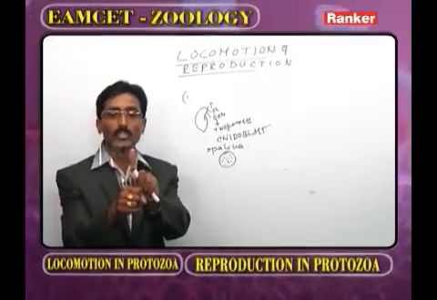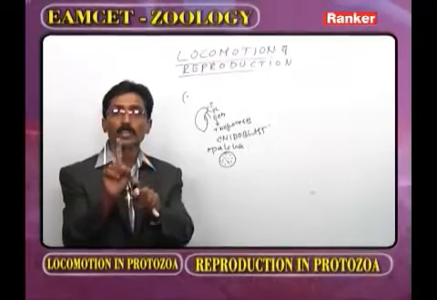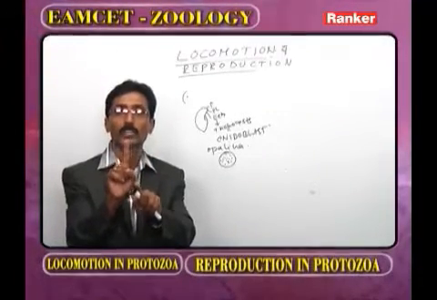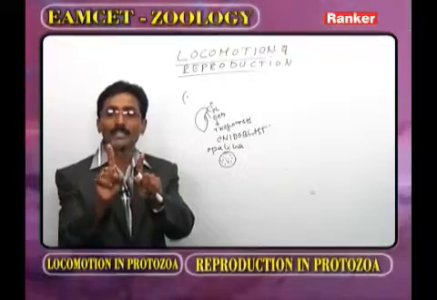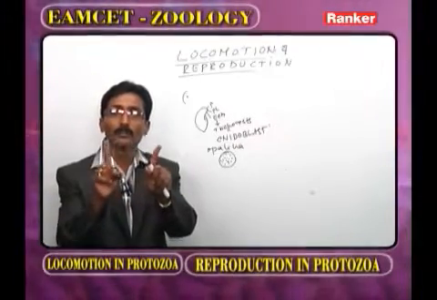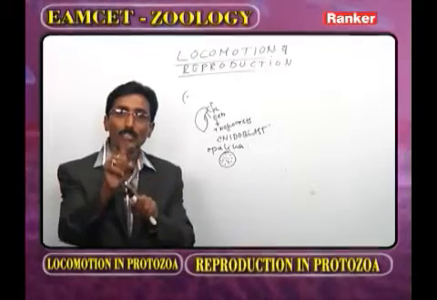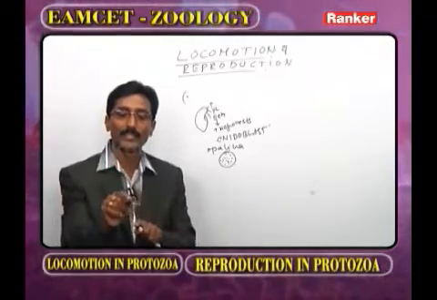The macroconjugate undergoes conjugation, whereas the normal Vorticella does not. So they are morphologically similar but physiologically dissimilar. Based on this information, the second statement is correct.